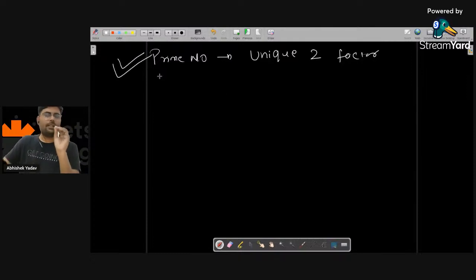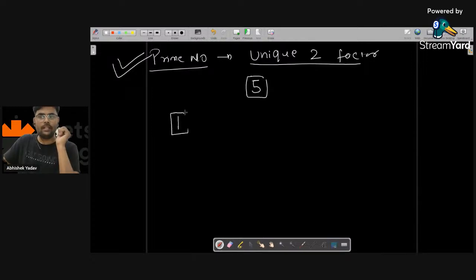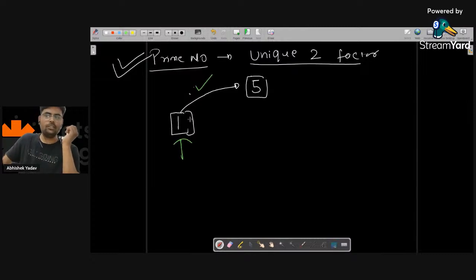So first step is what? You should be clear about the question. Now I am clear about the question. Now I have to write a code, so how will I write a code? Let's see that part. If I have to check whether 5 is a prime number or not, I will first go with 1 and ask 1, "Hey boss, are you completely divisible by 5 or not?" Yes, 1 will say, "I am completely divisible by 5." So I will say, "Since you are completely divisible by 5, you are a factor of 5."